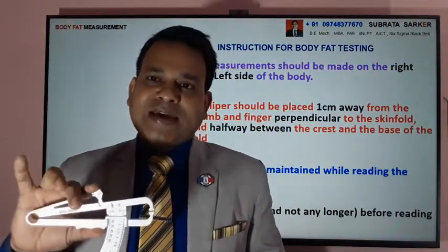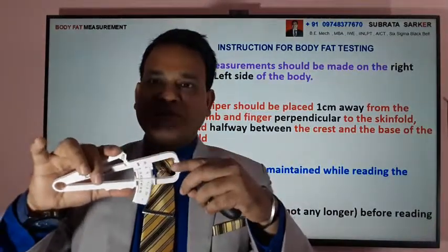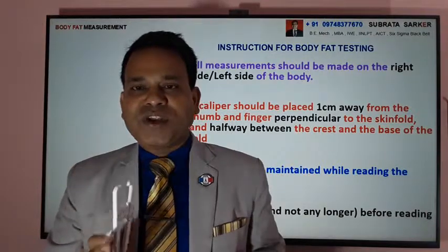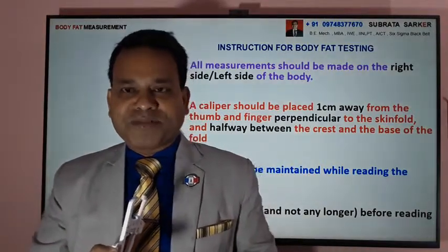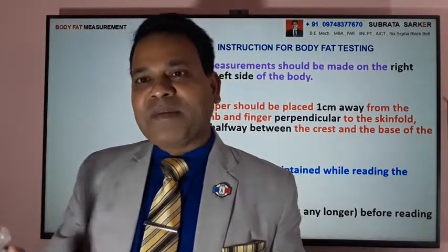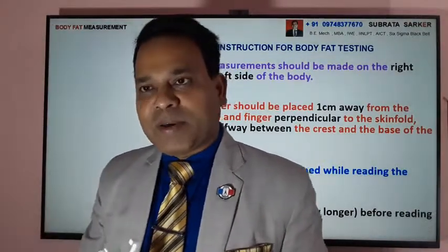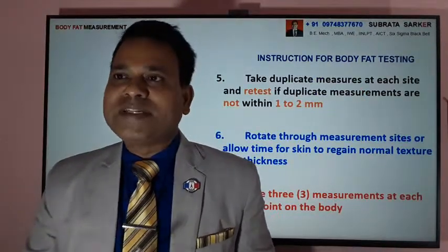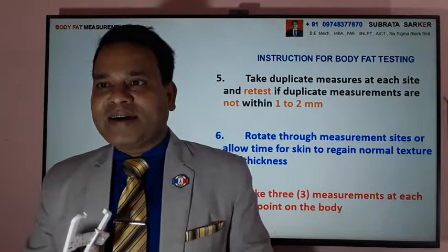And there is another rule. You have to take a repetitive measurement. Say for example, you have to take 2 times, 3 times measurement, and this should come within a tolerance of 1 centimeter. If it varies much, then you have to take another measurement, giving some time to the skin of the body. And there is a process for that, like how to hold the skin.